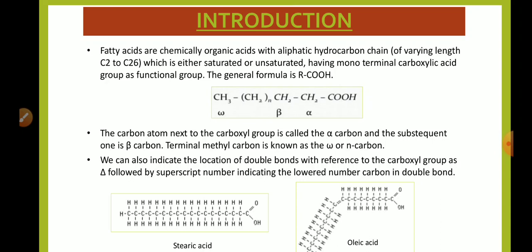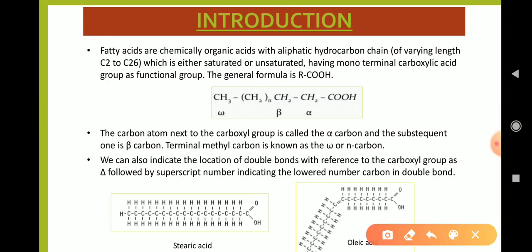Or we can say that fatty acids are carbon chains with a methyl group at one end of the molecule and a carboxyl group at the other end. The general formula is RCOOH, where R is an aliphatic hydrocarbon chain and COOH is the carboxylic acid group as a functional group. Here is a structure in which this is the terminal carboxylic group and this is the terminal methyl group.